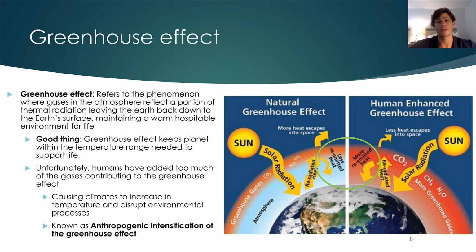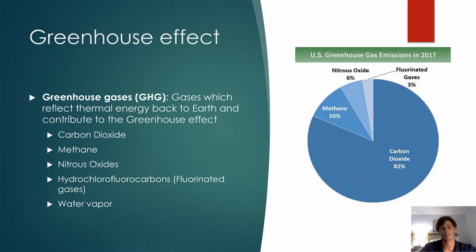This is referred to as the anthropogenic intensification of the greenhouse effect. Anthropogenic just means human caused, intensification means enhanced, so you can think of it as the human enhanced greenhouse effect. Essentially, this is the added greenhouse effect that we are contributing to by inserting greenhouse gases into the atmosphere in concentrations which would not occur naturally.